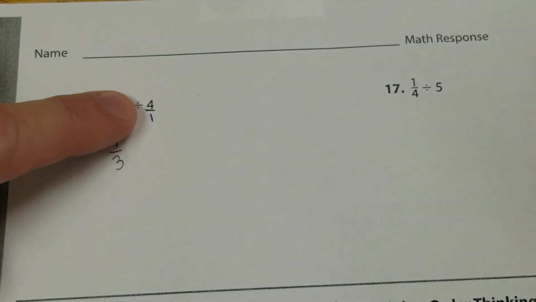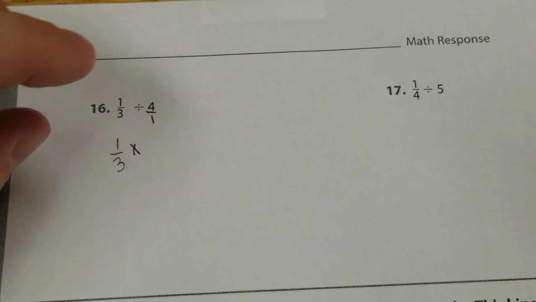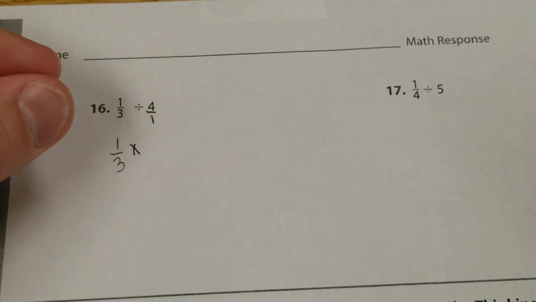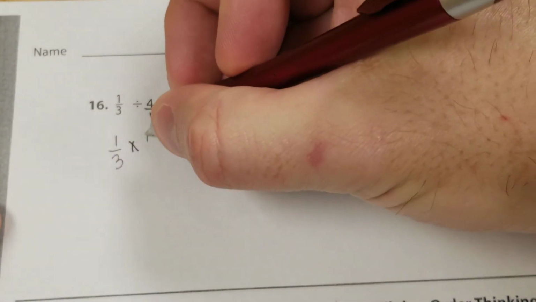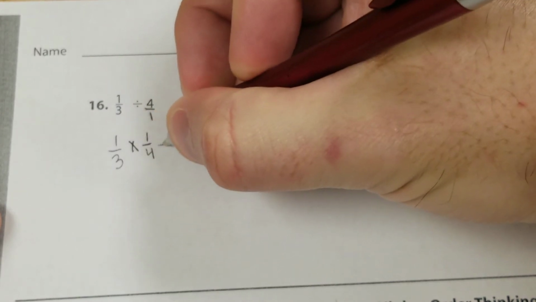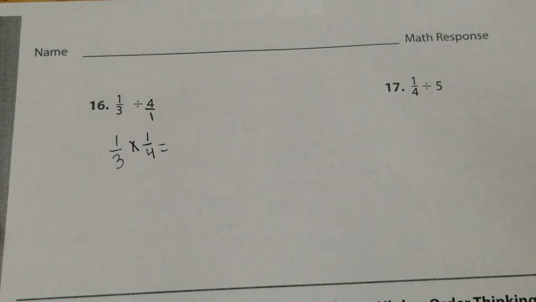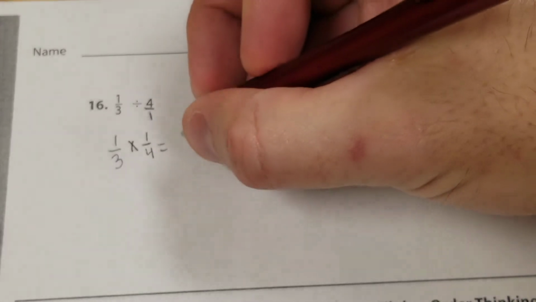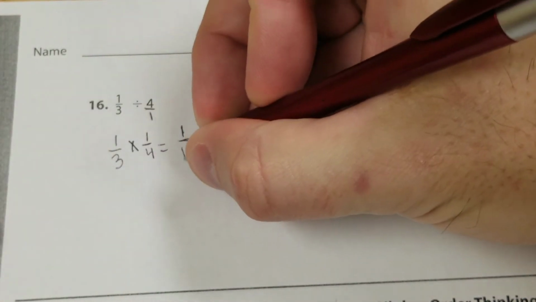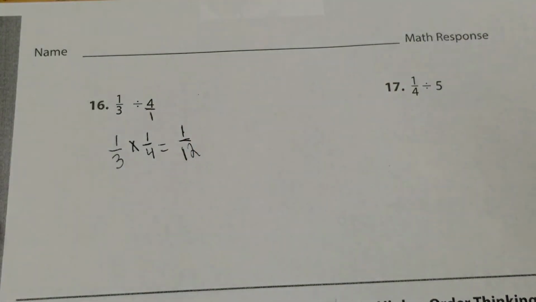So now the first fraction we keep the same, so we're just going to write down 1/3. The division sign we change to multiplication. And then the second fraction, we actually flip it. We use the reciprocal. So instead of 4 over 1, it is now 1 over 4. And then we just multiply it, top times the top, bottom times the bottom. 1 times 1, 3 times 4 is 12. And so our answer is 1/12.